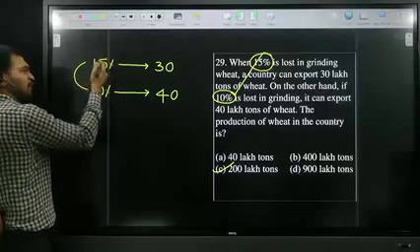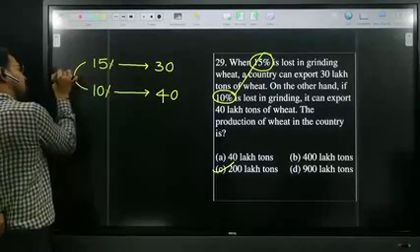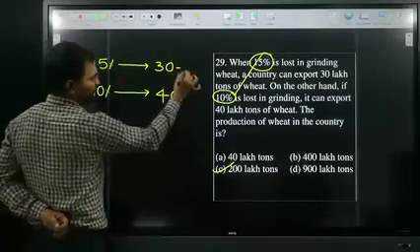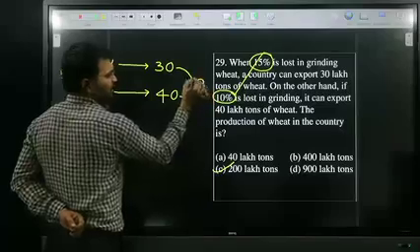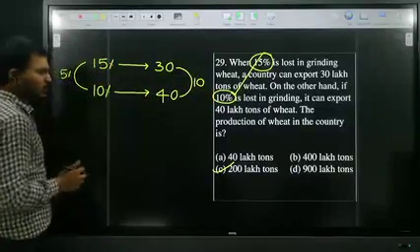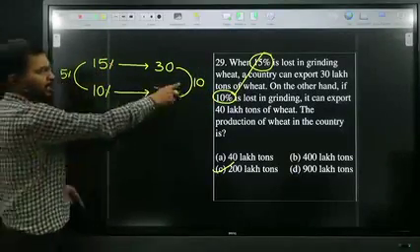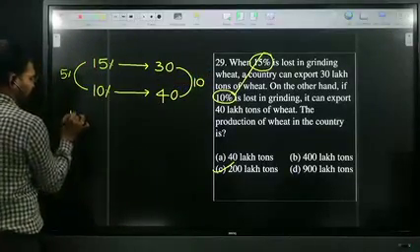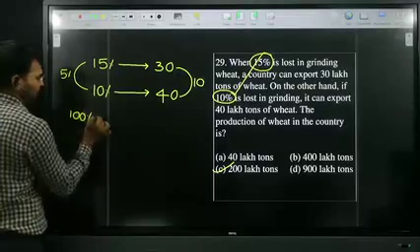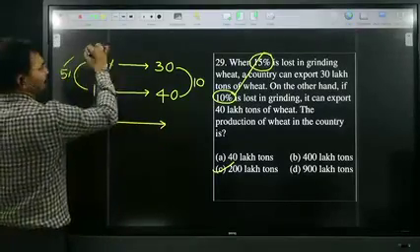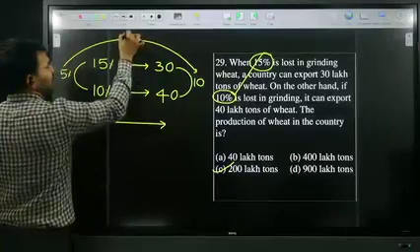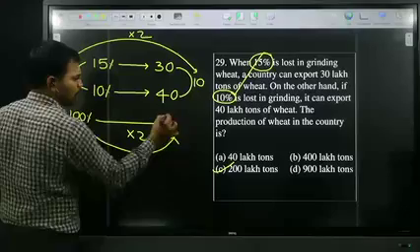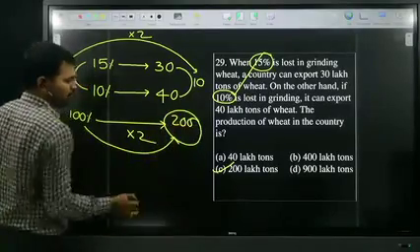Comparing the first case and the second case, wastage is reduced by 5%. Due to this 5% only, the production is increased by 10 lakh tons. So 5% of the production is nothing but 10 lakhs. Then I need 100% of the production. 5 how many times is 10? 2 times. So 100 is 20 times. 20 times 10 is how much? 200. Your answer is 200.